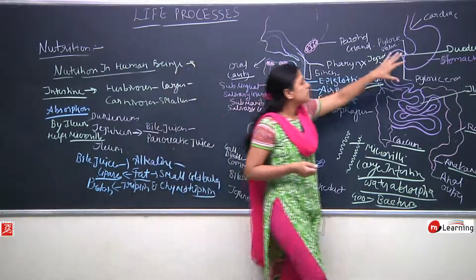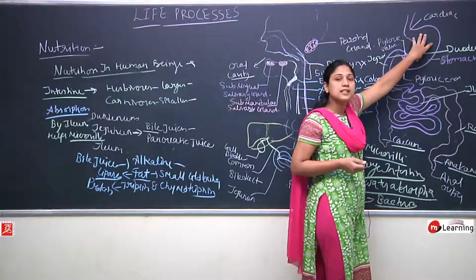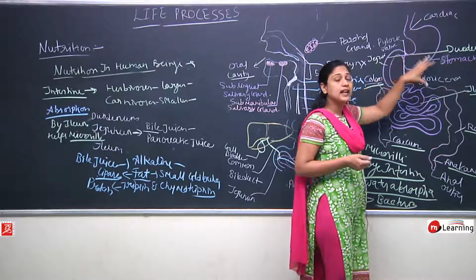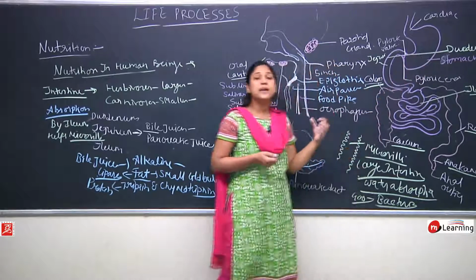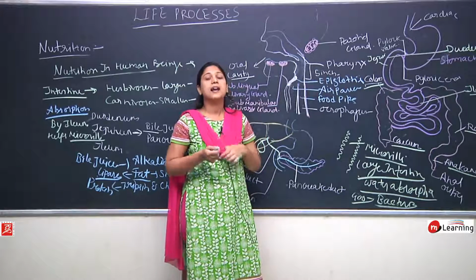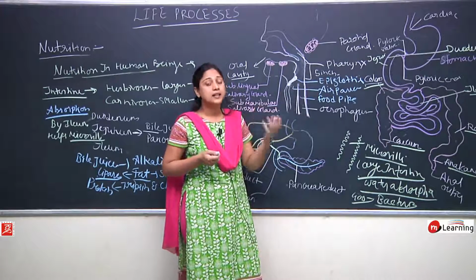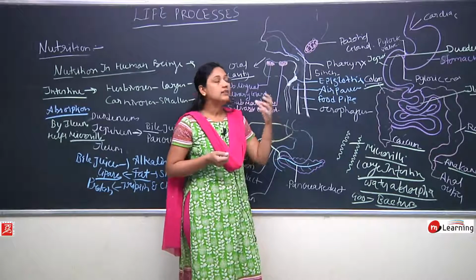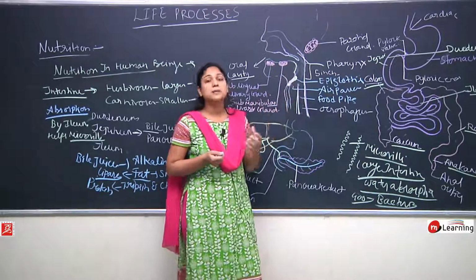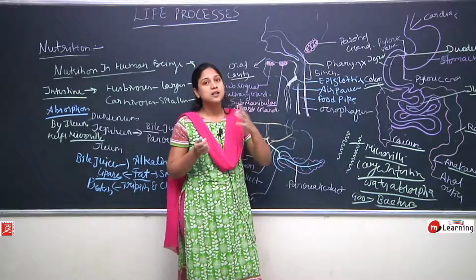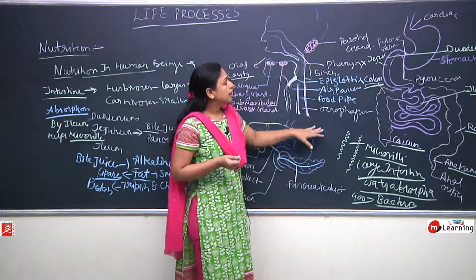Okay. Then it comes into the stomach, where the stomach secretes gastric juices and hydrochloric acid, which makes the food acidic, and it kills the bacteria and other microorganisms. Then it contains the pepsin enzyme which digests the food particles.